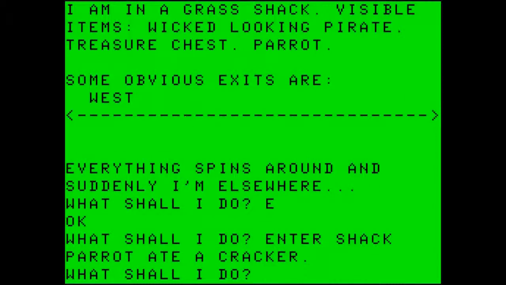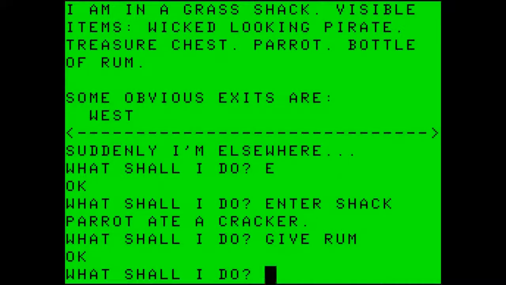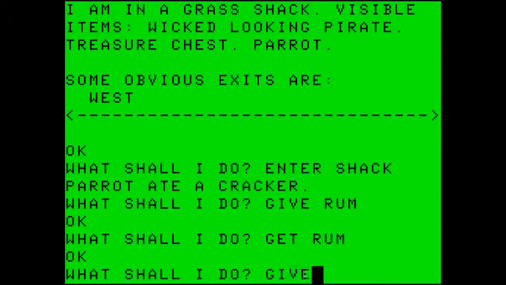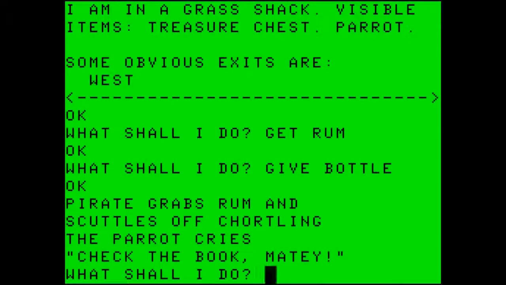I am in a grass shack. Visible items, wicked-looking pirate, treasure chest, parrot. Obvious exits are west. The parrot ate a cracker. We want to give the rum to the pirate. Interesting, it dropped the rum. Let's get the rum. Let's try give bottle. This is an example of the parser working in a weird way.